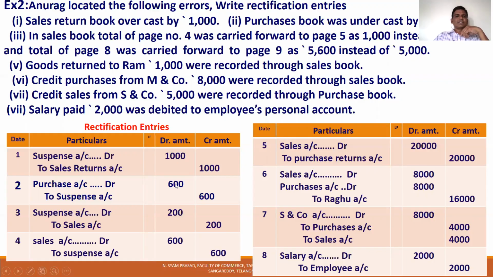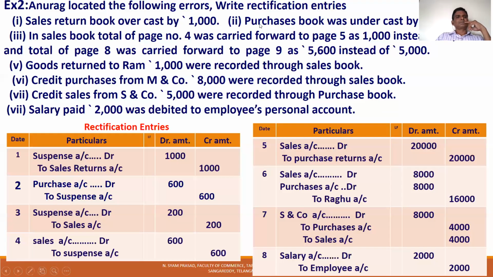That's why purchase account is debited another 600, so that the undercasting will be rectified. Purchase account to suspense account. Purchase book undercast means the purchase account is undercast. Purchase account has a debit balance, undercast by 600 means 600 amount is omitted. The 600 is to be debited. Purchase account to suspense account 600.